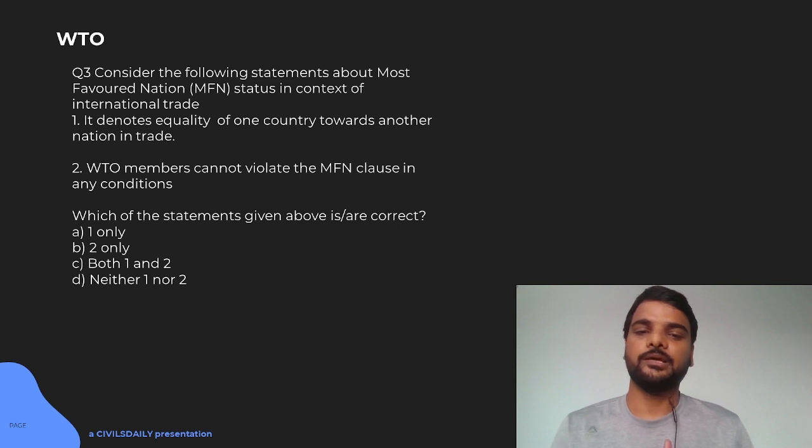WTO members cannot violate the MFN clause under any condition. That is not true. WTO gives certain flexibility if any country wants to withdraw the MFN clause or hold it back, or they are not very friendly. See, Pakistan has not given us MFN status till now, and India also withdrew the MFN clause after the Pulwama attack. So here only option 1 will be true and 2 will not be true.